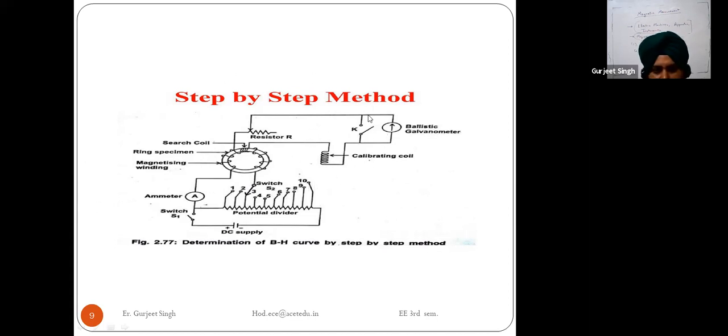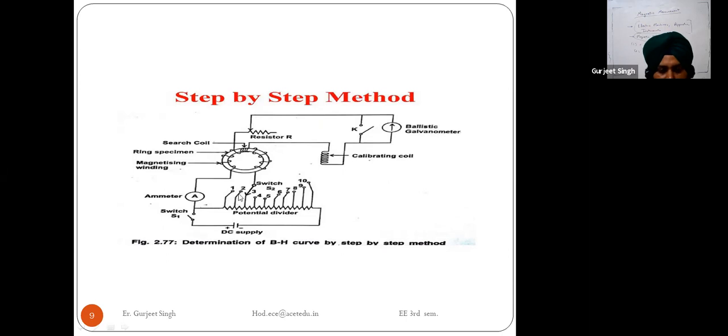So this is the easiest method. We are just connecting the switch to switch 1, and the current starts flowing through this magnetizing winding, and my key K is closed. This ballistic galvanometer will show the reading of the flux.